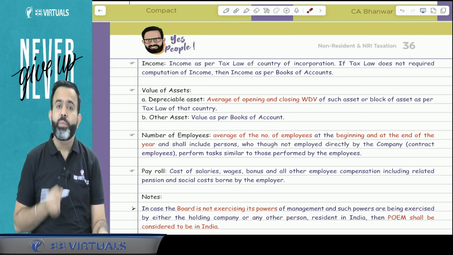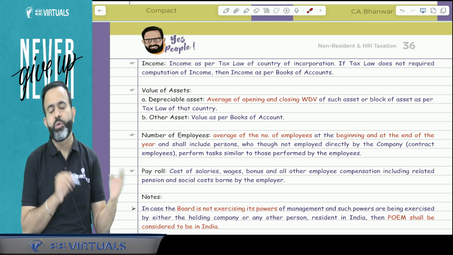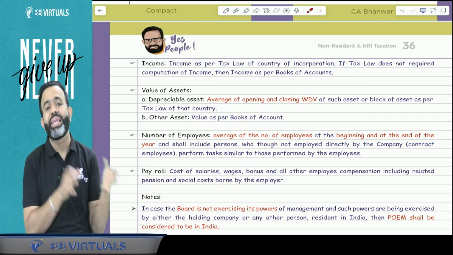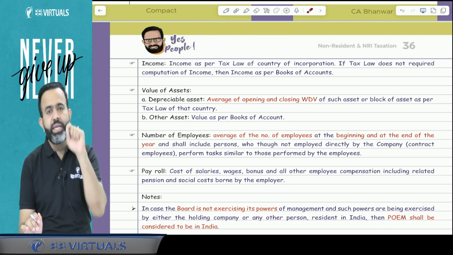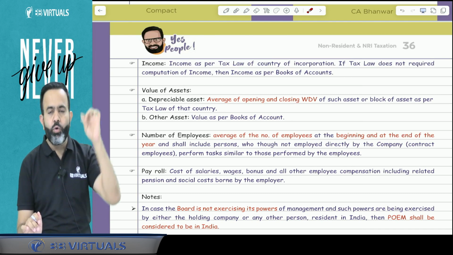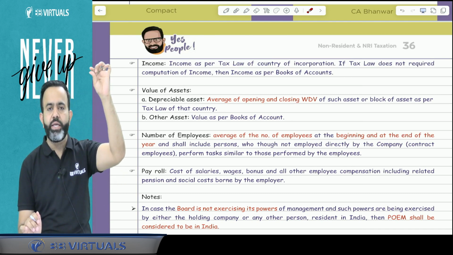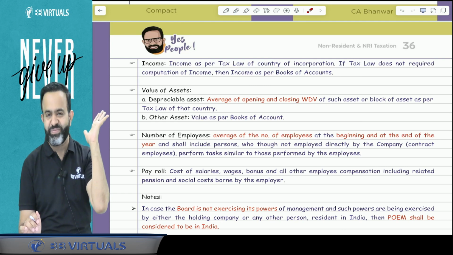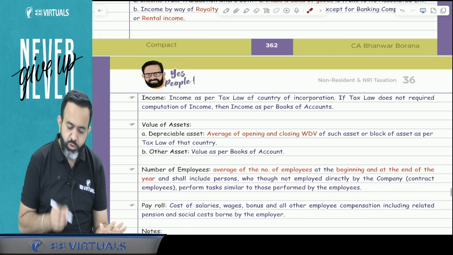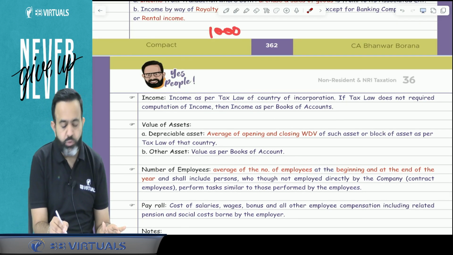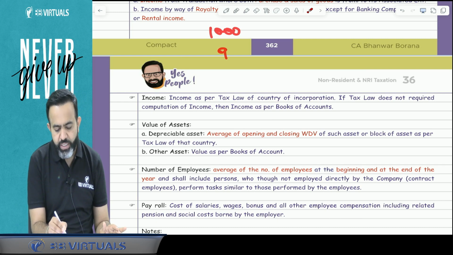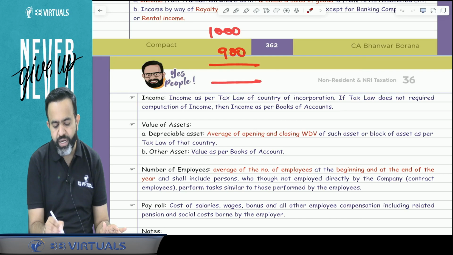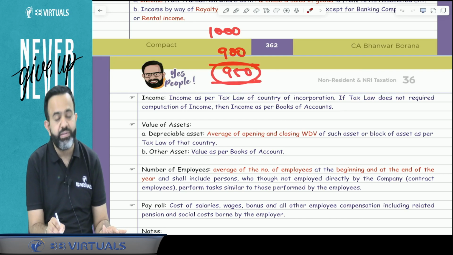Now, the next part is number of employees. Sir, how will we check the number of employees? Because in India, the number of employees should be less than 50%. So for number of employees, just do one thing. Whatever the number at the starting of the year and at the end of the year, just take the average. For example, at the starting of the year, that company had 1000 employees, and at the end of the year, there are 900 employees. So can I say that 950 is the total average?